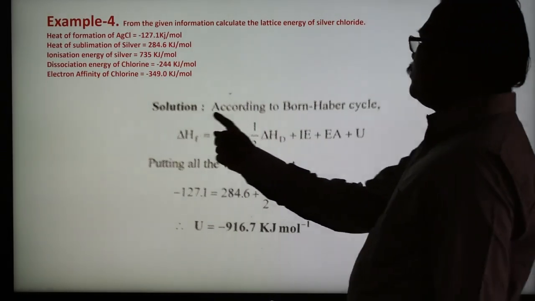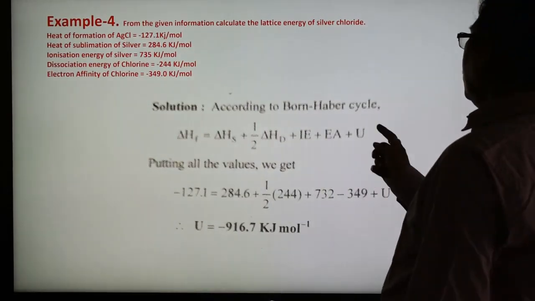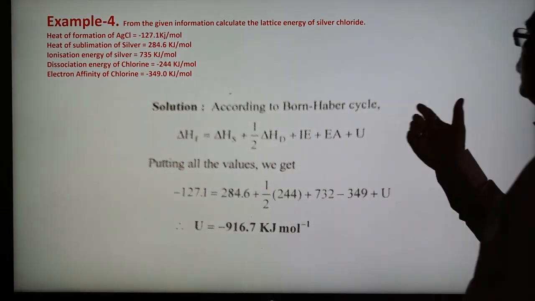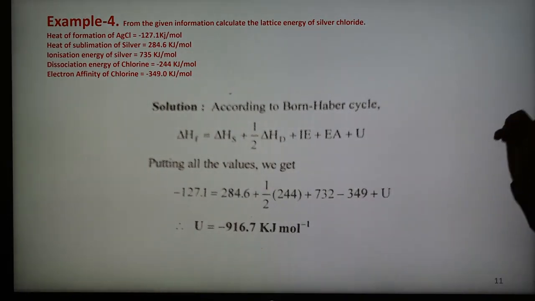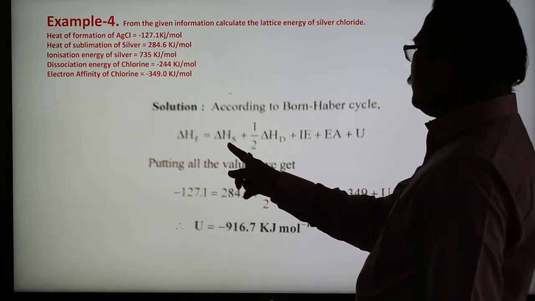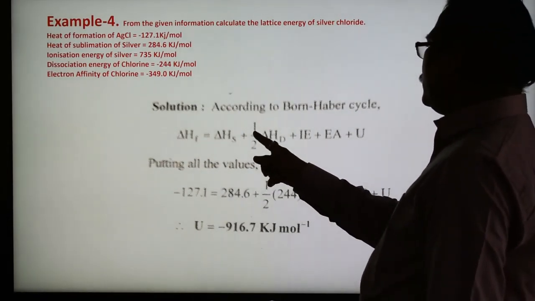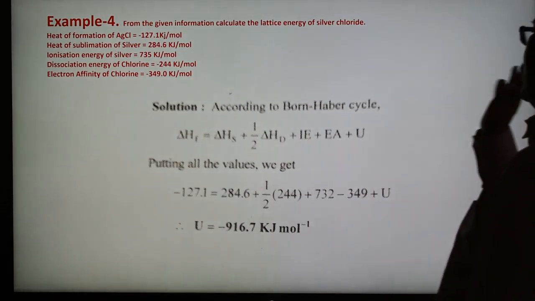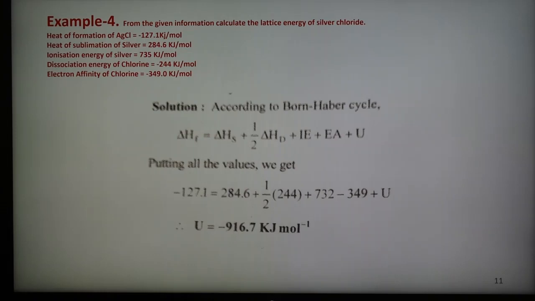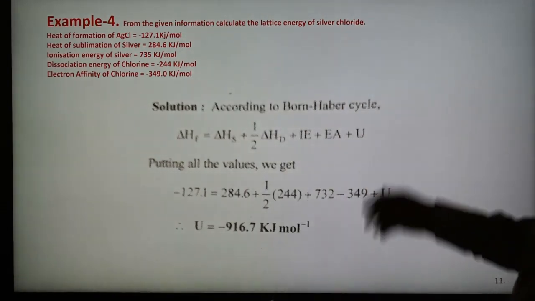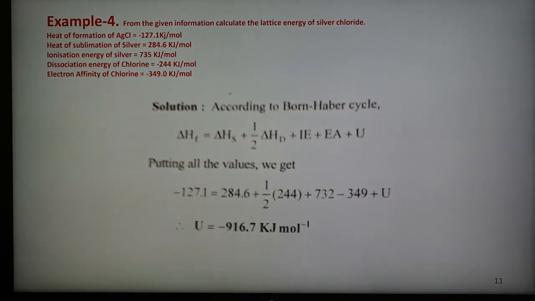So remember the Born-Haber cycle and this equation. Based on this equation, all the values are given, and we only have to find the value of lattice energy. Delta HF equals delta HS, the heat of sublimation, then the dissociation energy, then the ionization energy, then the electron affinity, and the lattice energy. When all the other values are given, the remaining one can be calculated. In the numericals, all this data is given, and we have to find the value of lattice energy.